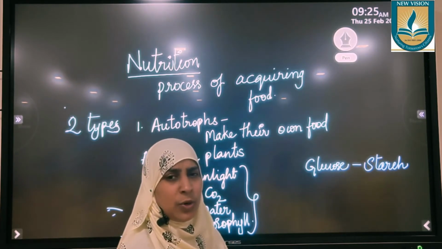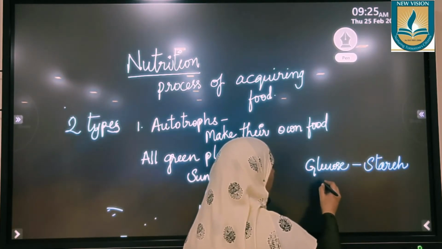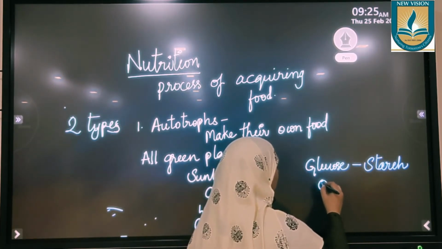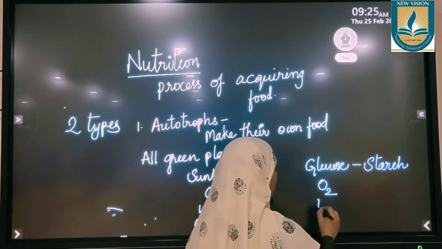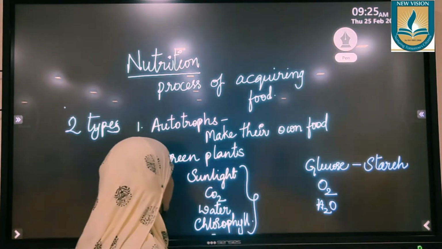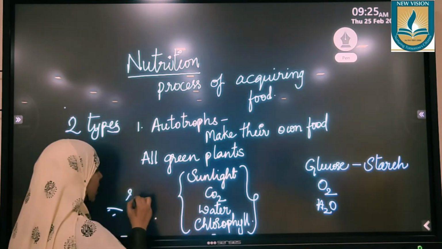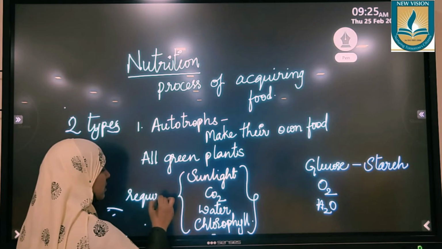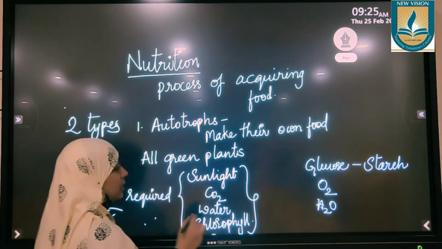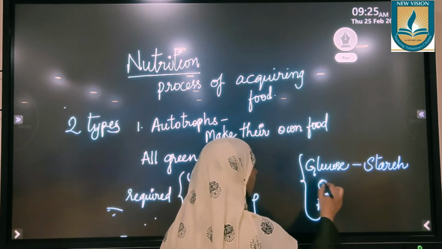These different things are produced gradually from this molecule. Along with glucose, some amount of oxygen molecules are released, and some amount of water is also released. So these are the factors that are required for photosynthesis, and these are the products that are obtained from photosynthesis.